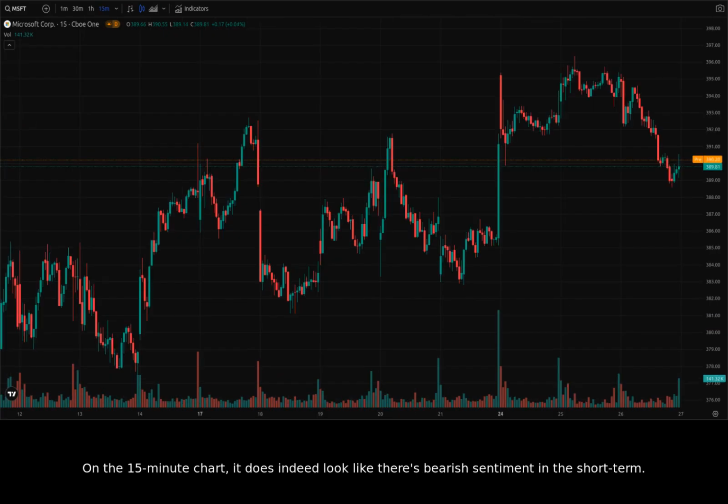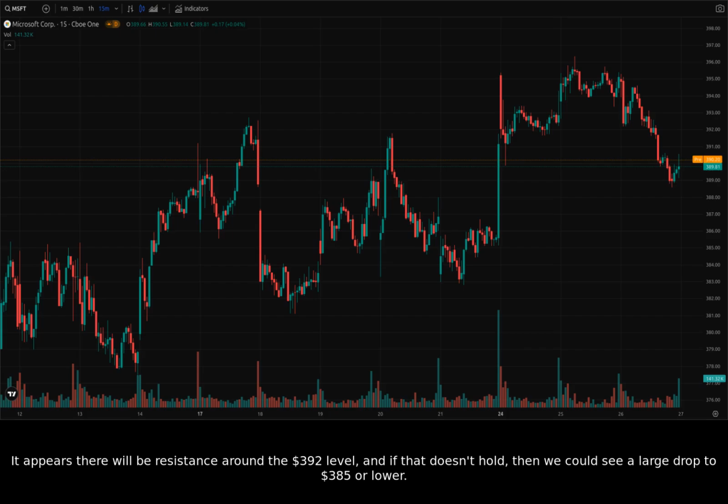On the 15-minute chart, it does indeed look like there's bearish sentiment in the short term. However, remember that these smaller timeframes are more susceptible to volatility. Also note that on the 15-minute chart, Microsoft is neither oversold nor overbought. Let's narrow the time frame to take a closer look.